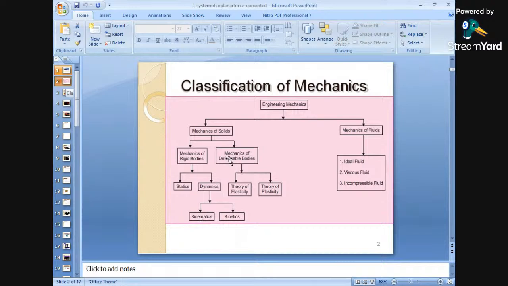Mechanics of deformable bodies is nothing but the theory of elasticity and the theory of plasticity. In engineering mechanics, we will study up to kinetics, because the deformable bodies part is somewhat different and will not be covered. What is mechanics of fluids? There are different types of fluids: ideal fluid, viscous fluid, and incompressible fluid. Again, this is not part of our study, because we will deal totally with engineering mechanics. We will take care of kinetics and kinematics, the left side part.